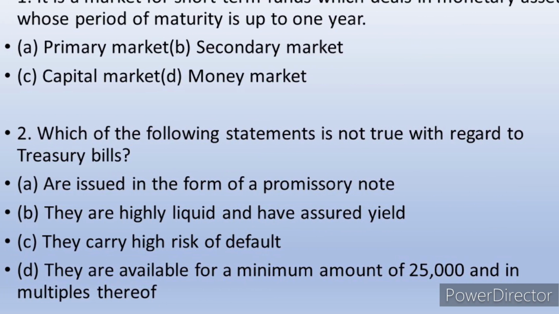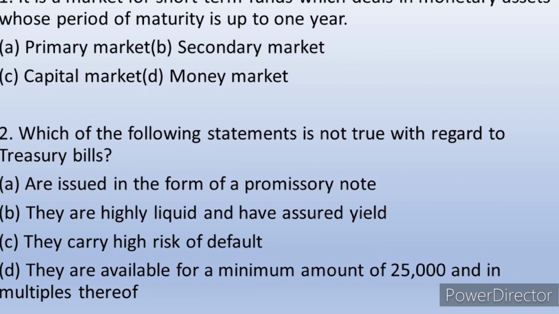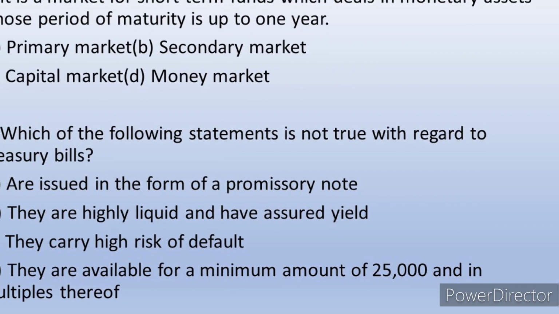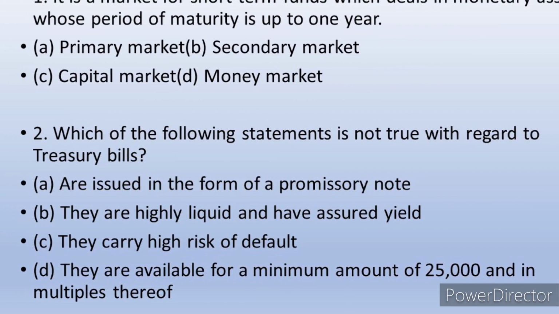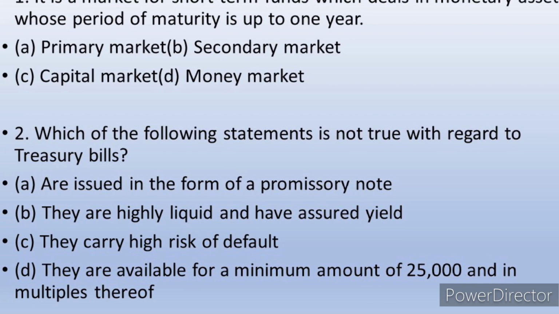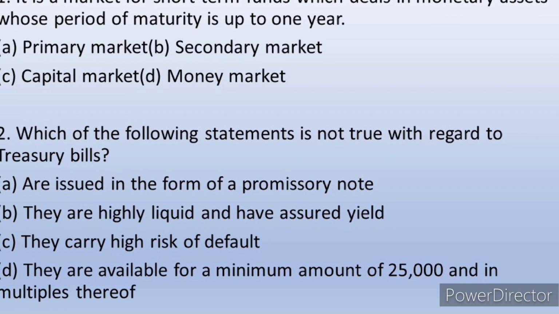So definitely these are issued by the government, so they are highly secured. Treasury bills are issued at a price lower than the face value and repaid at par. So here the answer is option C. They carry high risk of default, that is a wrong statement.